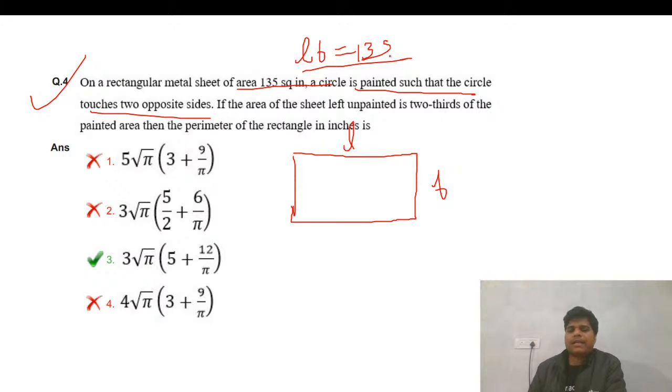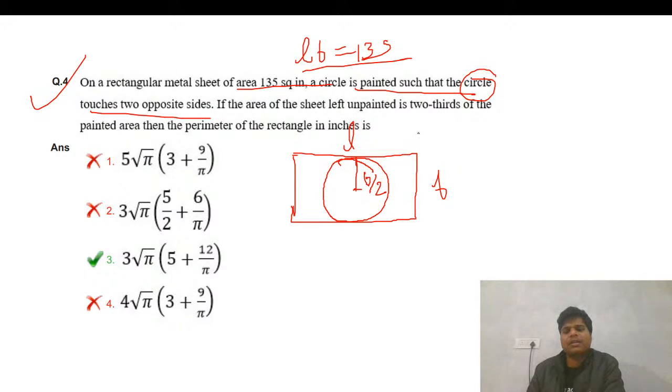A circle is painted such that the circle touches two opposite sides. So it will touch two opposite sides, and the circle will be here. If it is here, the radius of the circle becomes b by 2. We could take 2b also, but that's not an issue.